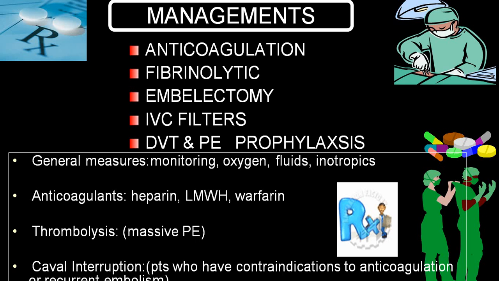That's why it is together called chemico-mechanical intervention. Chemical is fibrinolytic, mechanical is embolectomy. Depending upon what is required, you can do both together at the level of deep vein thrombosis, and the same thing can be done at the level of the pulmonary artery, where you can do embolectomy combined with thrombolysis.